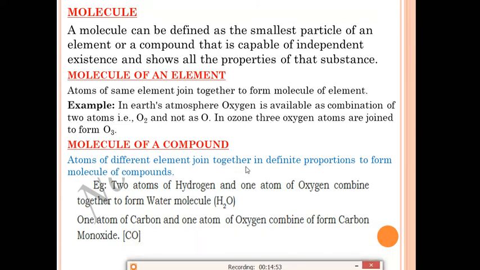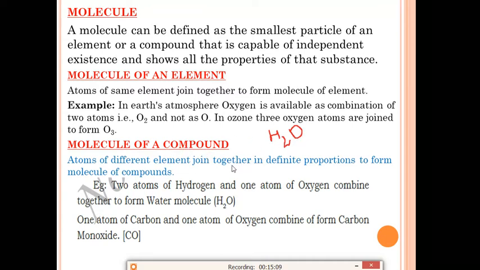Atoms of different elements join together in definite proportion to form a molecule of a compound. Suppose we take an example, H2O. This is a compound. In H2O, how many elements are present? Two elements, hydrogen and oxygen. So these two are different from each other. So this is a molecule of a compound.